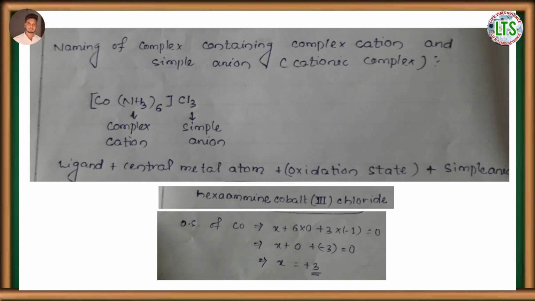Here we do not add ATE because it is a cationic complex. Next is the oxidation state, that is III within the parenthesis, and lastly the name of the simple anion, that is chloride. So the name is hexaamminecobalt(III) chloride.